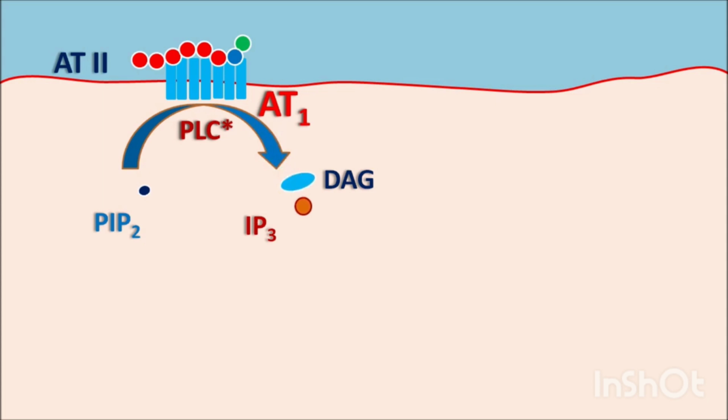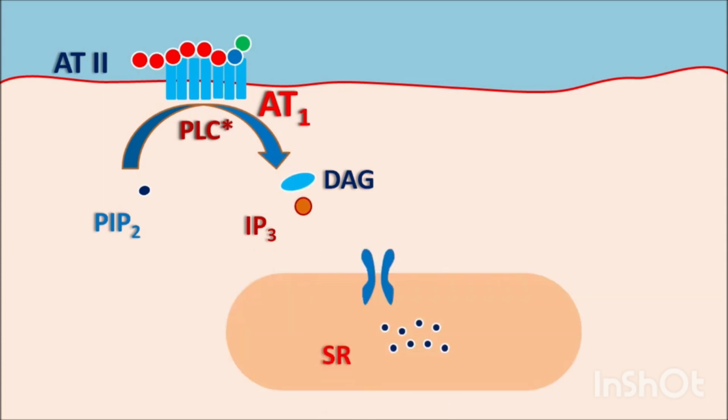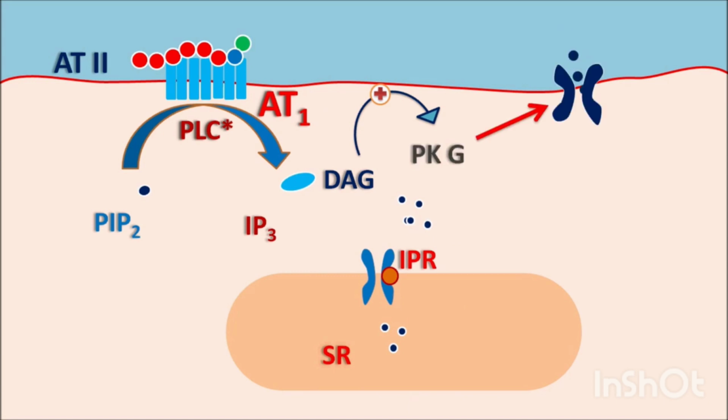IP3 acts on the sarcoplasmic reticulum, which contains IP3 receptors. When IP3 binds to these receptors, it activates the release of calcium ions. Similarly, diacylglycerol activates protein kinase, which stimulates inward-going calcium channels so that the permeability of calcium into the vascular smooth muscle increases.